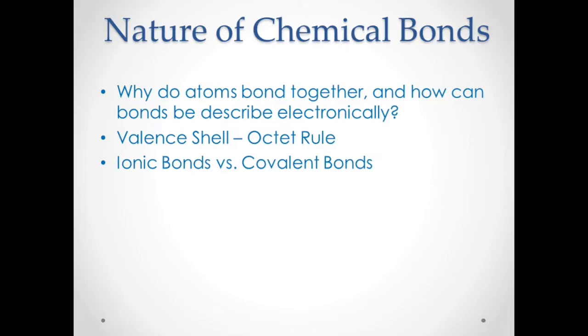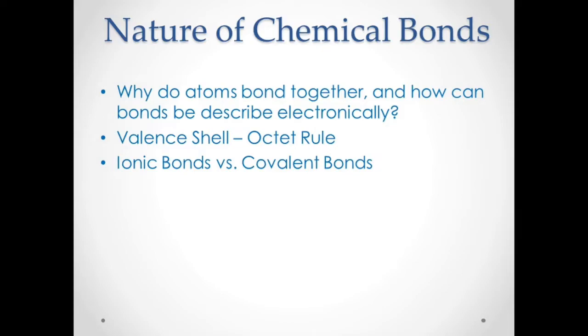It will accept electrons because it only has 6 electrons on its valence. So the tendency for oxygen is to accept 2 electrons, so that it would have a total of 8 electrons. That makes oxygen more stable, and it will follow the octet rule.